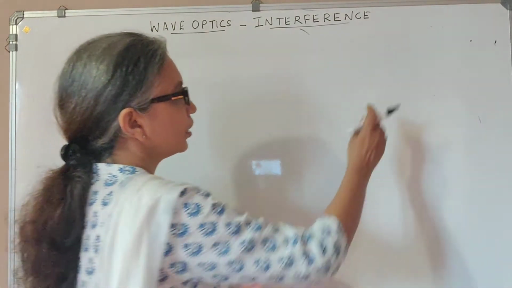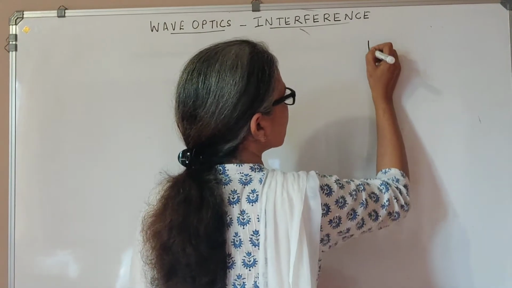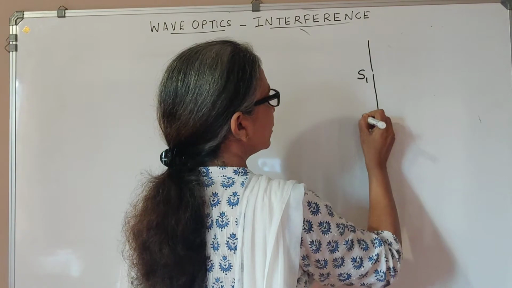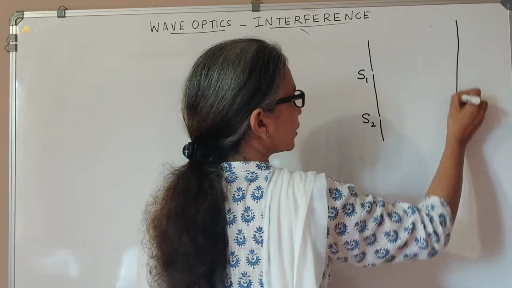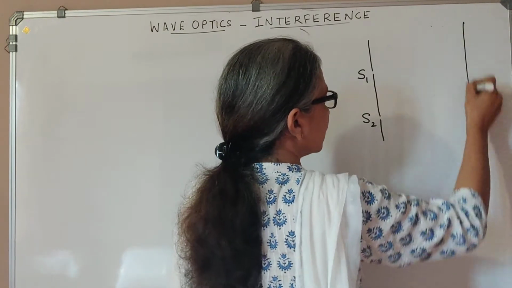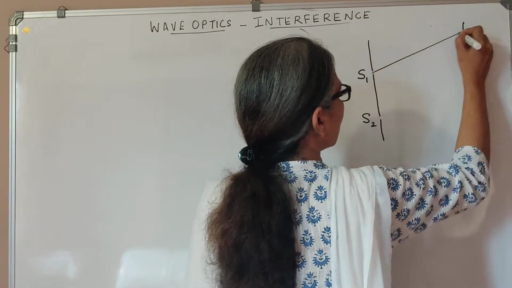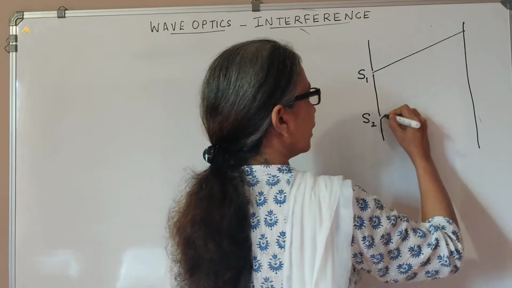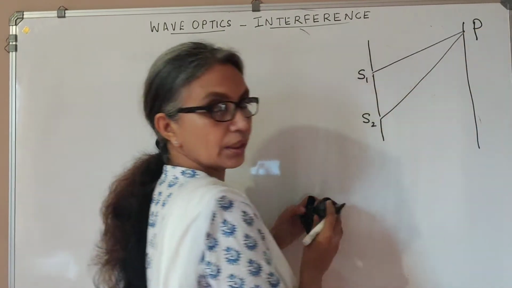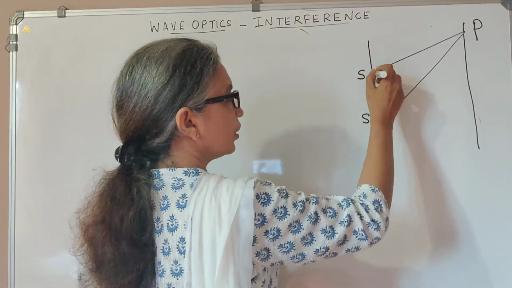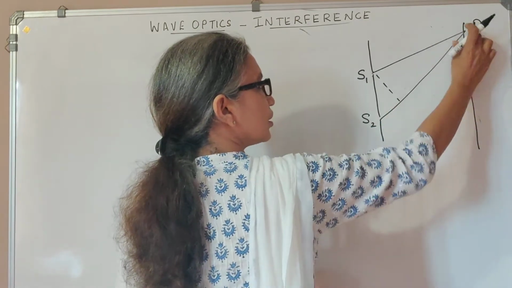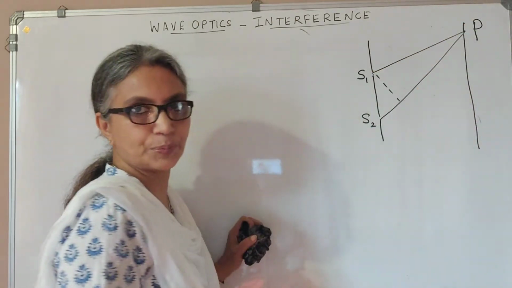So let us say that we have two sources. Like before, we have two sources. This is S1 and this is S2. At some distance, we have a screen. And there are two waves, one arriving from S1 and the other arriving at P from S2. Now naturally you will see from this figure that the wave from S2 has to travel a larger distance than the wave from S1 to reach P.